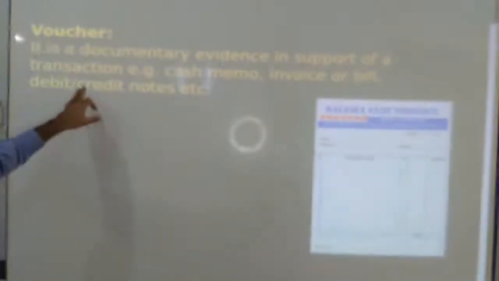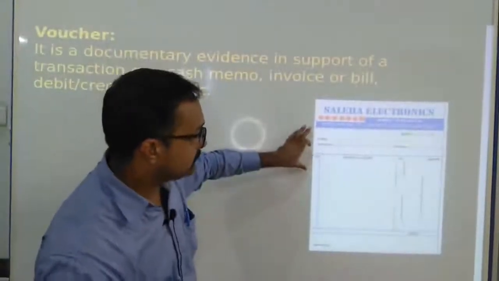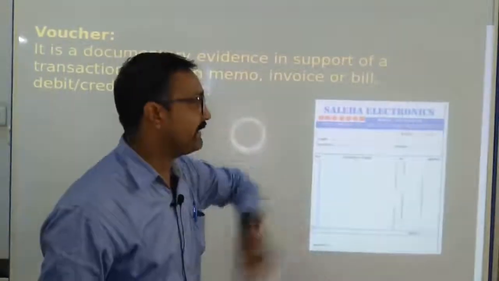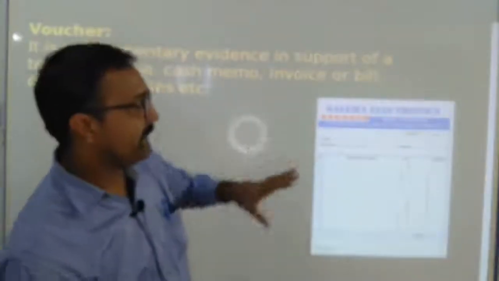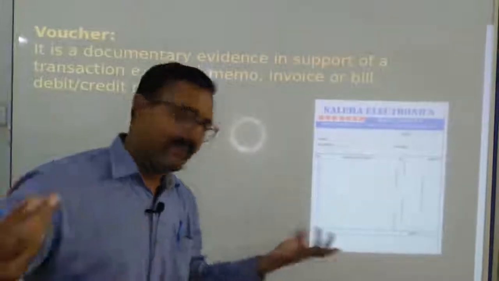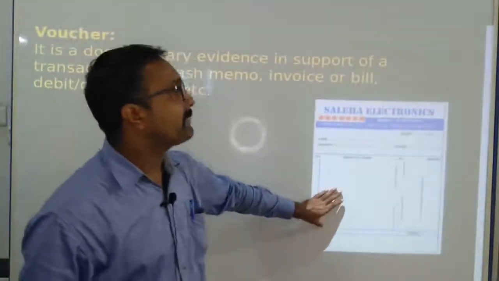When you ask the seller for some kind of documentary evidence, he may give you a bill. For example, Saleha Electronics, that is a fake name of an organization, will provide you such a type of voucher.